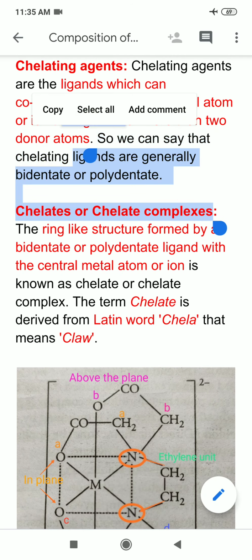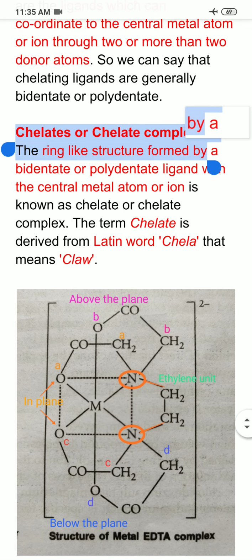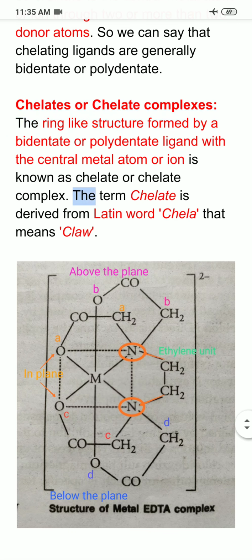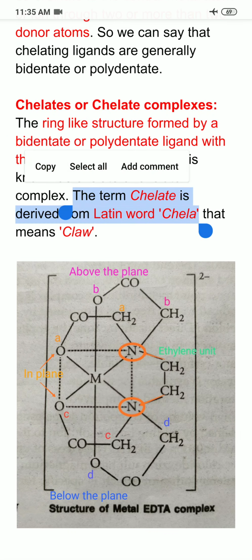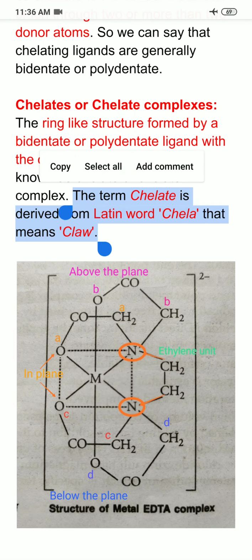Now where does this word chelating come from? For this I will focus on chelates or chelate complexes. The term chelate is derived from the Latin word chela, which means claw. You are familiar with the claw of birds, panja in Hindi. So the name chelate comes from the Latin word for claw.